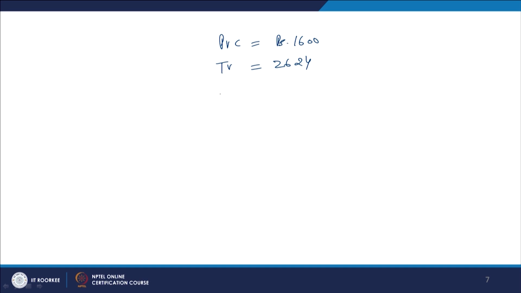If you want to apply the formula here, it becomes 1600 into (1 plus MIRR) to the power 5, which is how many years there are, equal to 2624, the terminal value. This is the present value of the cost, this is the terminal value, and if you solve it, MIRR comes up as 10.41%.